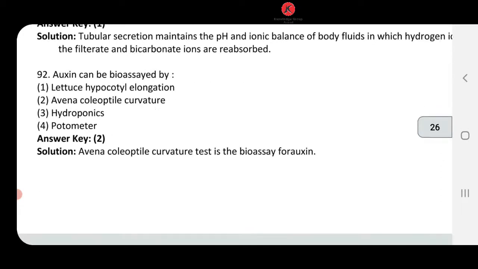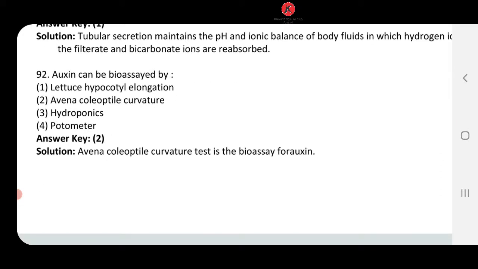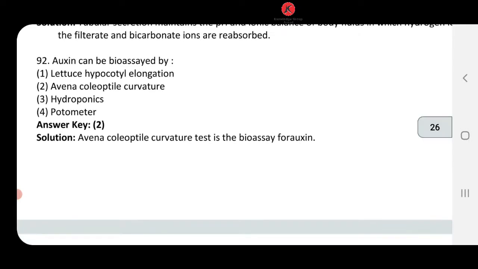Let's look at the next question. Auxin can be bioassayed by. Okay, we know it is Avena coleoptile curvature है ना. So again ये question repeat हो रहा है, ठीक है. So 92, answer number 2, Avena coleoptile curvature is going to come.